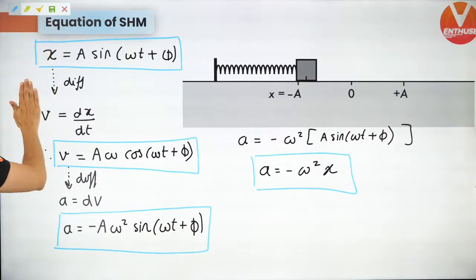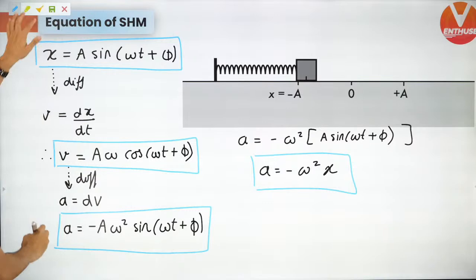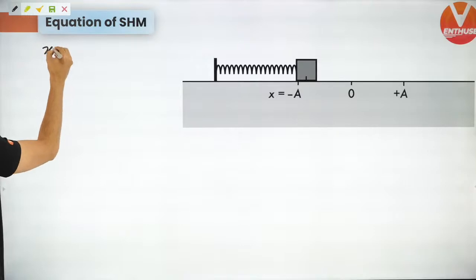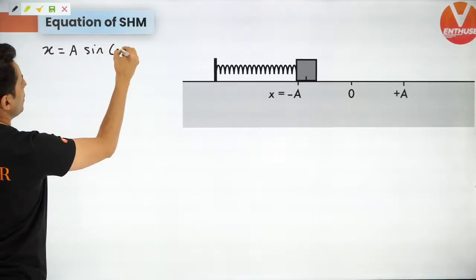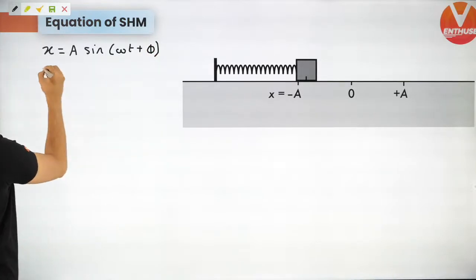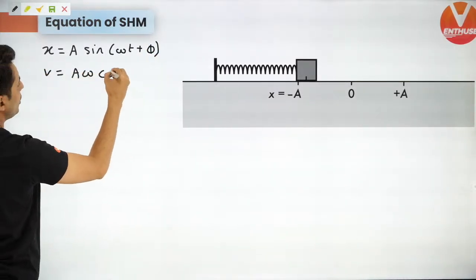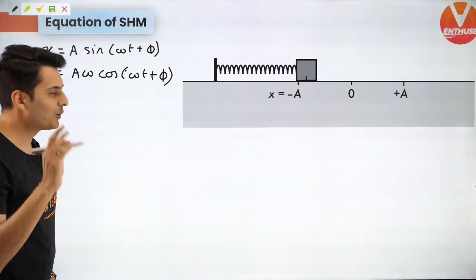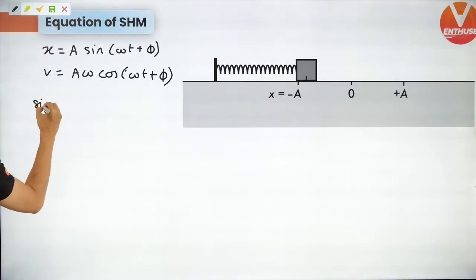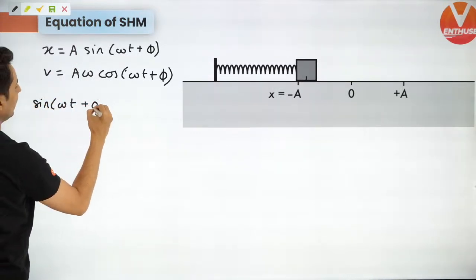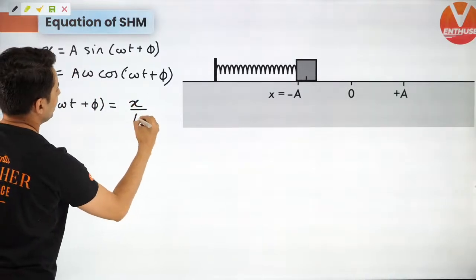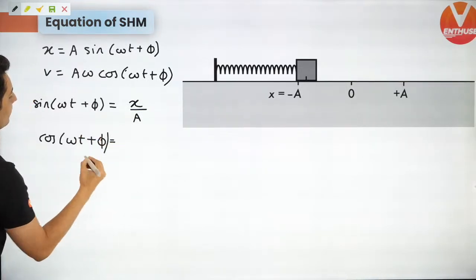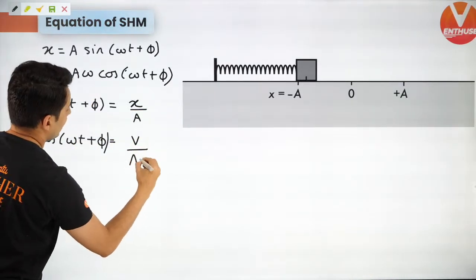Now, one more thing that I want to tell you. Let me just erase all of this. I can do one more magical thing. x is a sine omega t plus phi. Velocity was a omega cos omega t plus phi. Now I'll do a magical thing and you'll see what I'm going to do. What will be sine of omega t plus phi? It will be nothing but x by a. And what will be cos of omega t plus phi? It will be nothing but v by a omega.